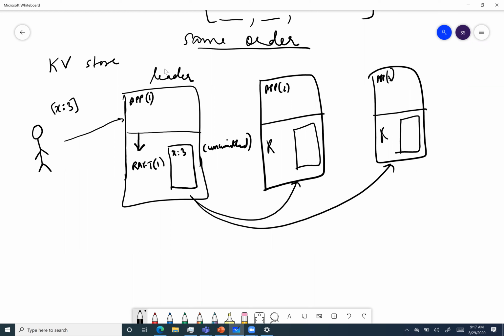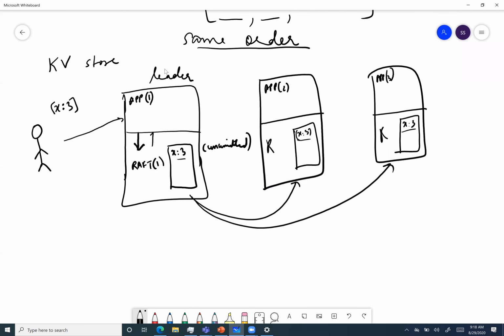Then this Raft will also put X:3 and will return a response to the leader Raft that okay, I have this value now. And the same will happen at app3. In all these places, these values are in the uncommitted state. As Raft receives these responses that a majority of its fellow nodes have replicated the value, it will first commit on its end that this particular thing is committed, and return success.